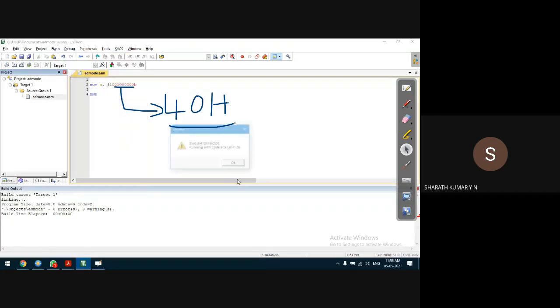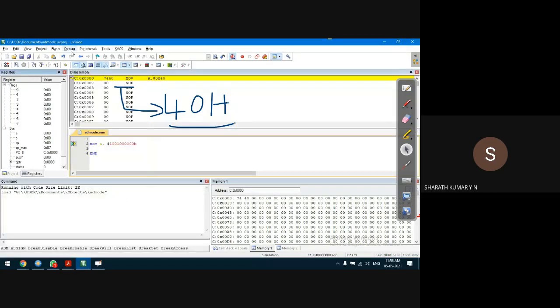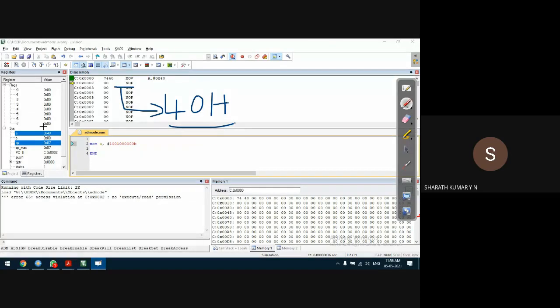Debug start session. Compiler does not have any issue with the instruction, and let us say debug run. Okay, this destination is accumulator, and now it consists of 40H because it has considered only the lower 8 bits and it will ignore the upper bits. This is with respect to what we call binary.